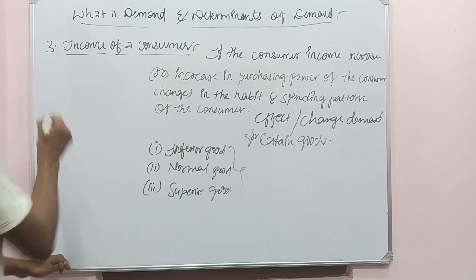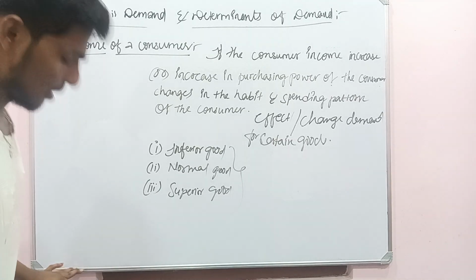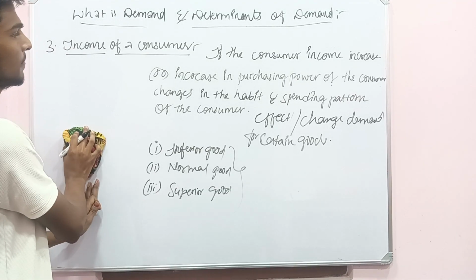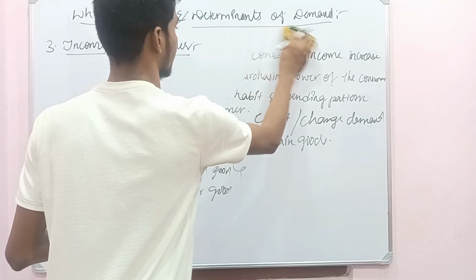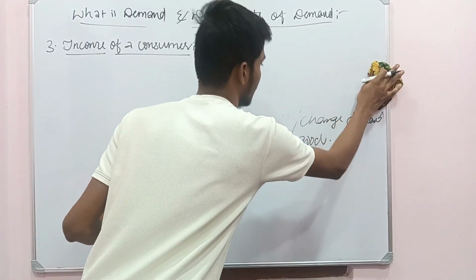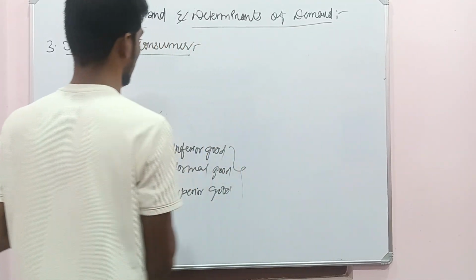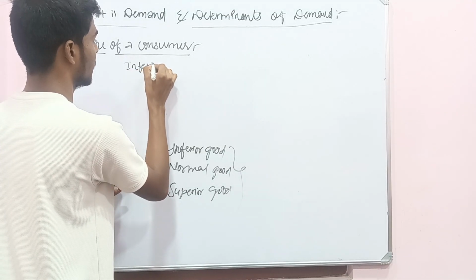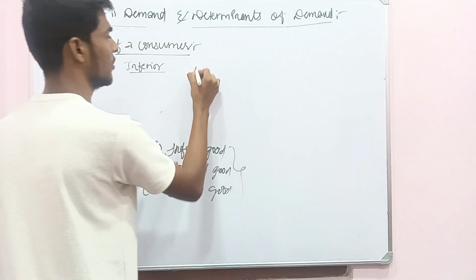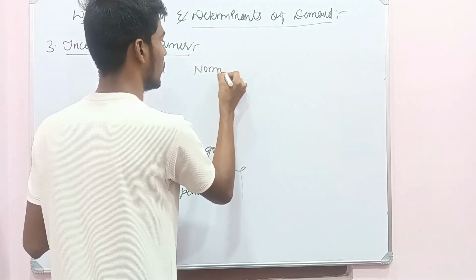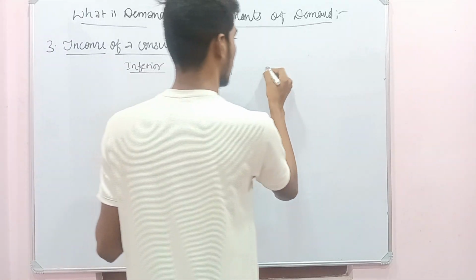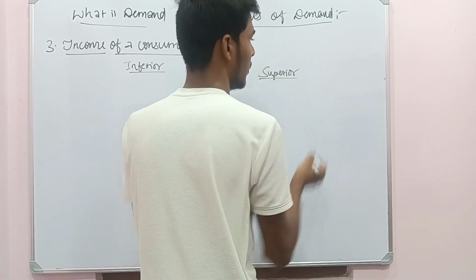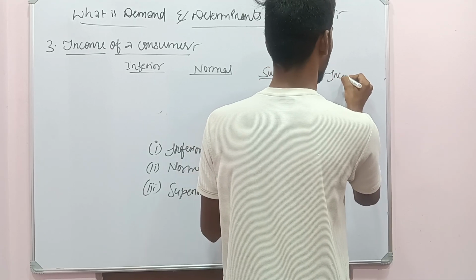Now I will rub this. You can see here: inferior, normal, superior. Here I can take income of the consumer.